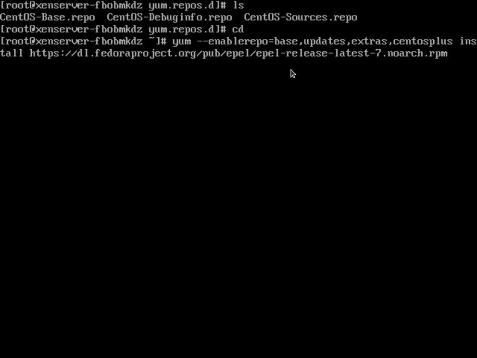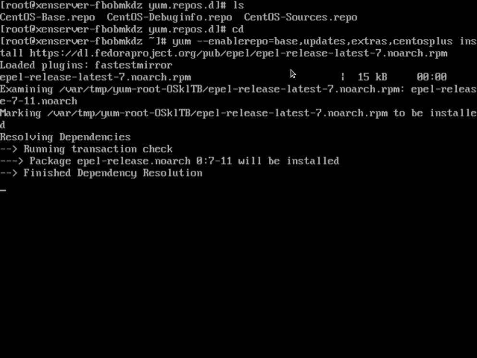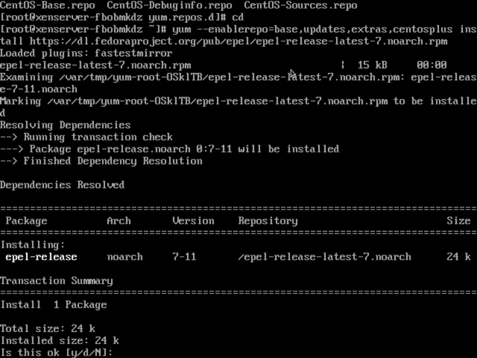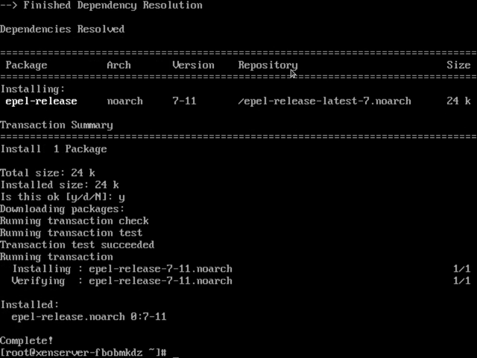Okay, so now I have just copied that URL, and I am going to run this command to install here. And now the EPEL repository is installed on the Zen server.